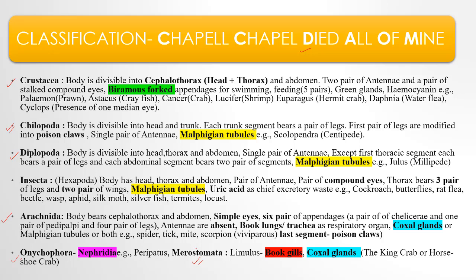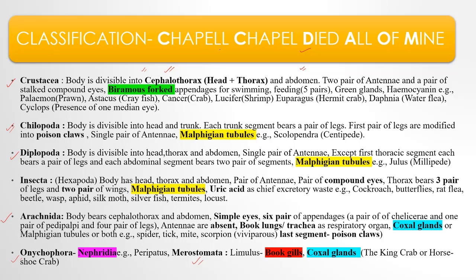Most importantly, these crustaceans have a very hard exoskeleton, because the exoskeleton is deposited with calcium salts like calcium carbonate along with chitin. They have chitin, but along with it a deposition of calcium carbonate as well. That is why they show the hard layer. The body is developed into cephalothorax and abdomen. The head and thorax fuse to form the cephalothorax, and the second segment is the abdomen.